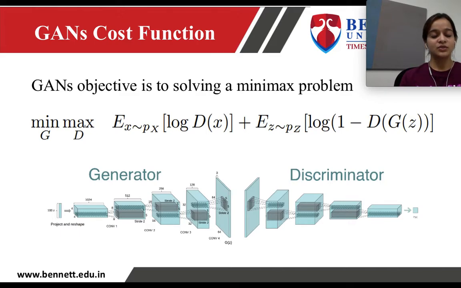The GAN's objective is to solve the minimax problem. So the cost function has the original part, that is, the log of the original sample passed through the discriminator module, plus the log of the complement of the noisy data passed through the generator module and then the discriminator module.